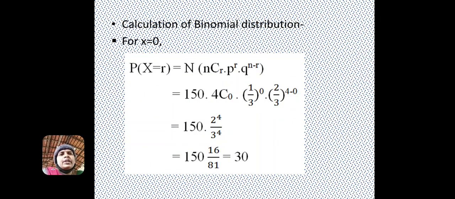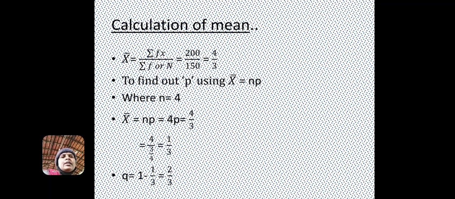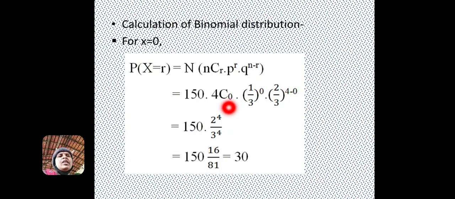When x is 0, that is r is 0, 150, that is N, the total of f, into 4C0 into 1 by 3 to the power of 0, 2 by 3 to the power of 4 minus 0. 1 by 3 is P, 2 by 3 is Q. So 150 into 2 to the power of 4 divided by 3 to the power of 4. 4C0 is always 1. So the answer is 150 into 16 divided by 81. So, the answer is 30.